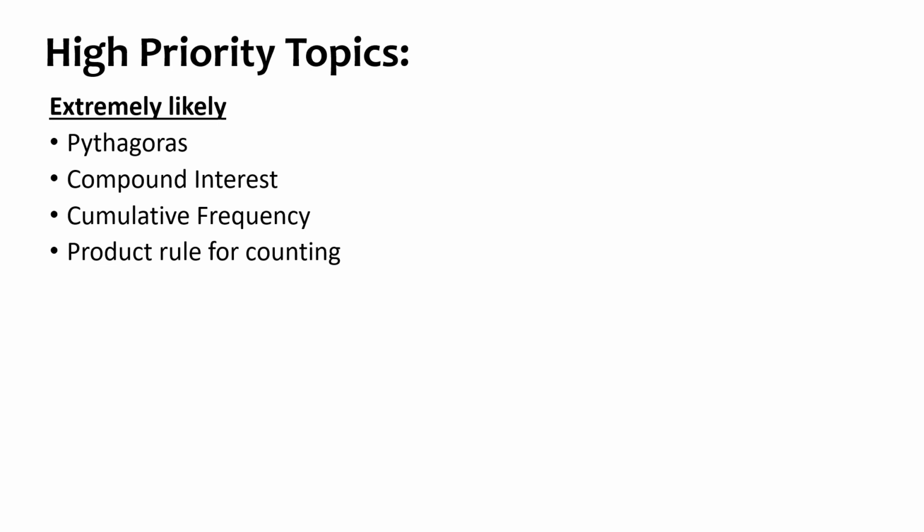Again, extremely high priority, hasn't been in the papers yet. It usually lends itself to being more calculator if the numbers are larger, so might well be something in there tomorrow morning. You've got proportion, so your equations of proportion, direct proportion, inverse proportion is a high frequency topic and you haven't had a question on it yet. Functions, that could be substituting in, it could be solving, it could be composite functions, it could be inverse functions, extremely high priority, we've not really had anything from that yet.